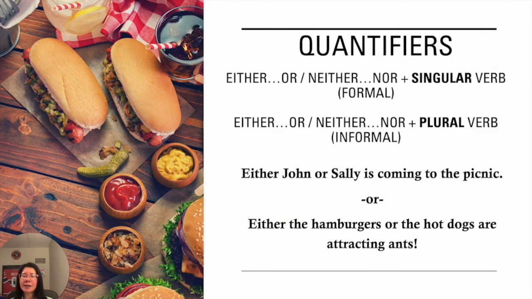As for the phrase either or, you can use a singular verb in formal situations or a plural verb in informal situations. Example here is, either John or Sally is coming to the picnic. You can also say, either the hamburgers or the hot dogs are attracting ants.